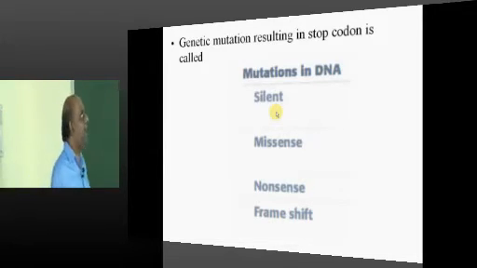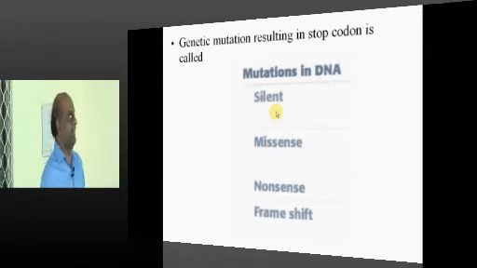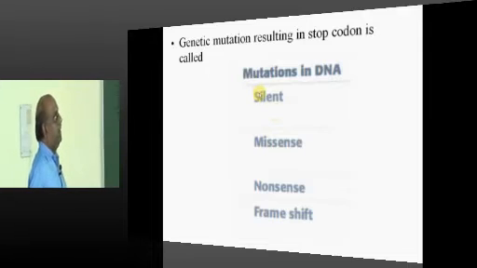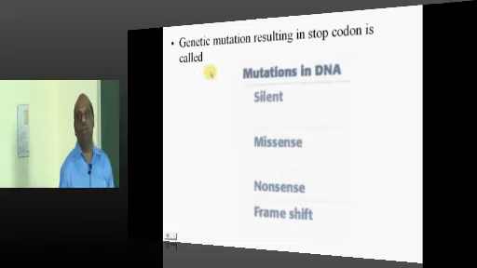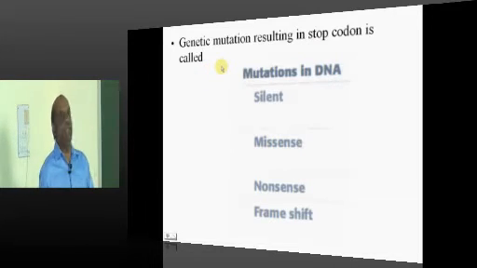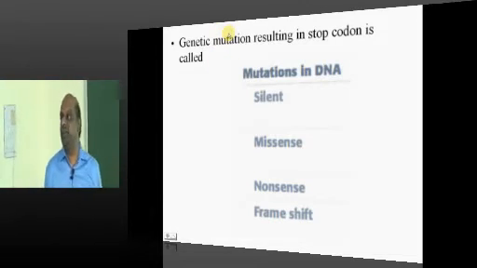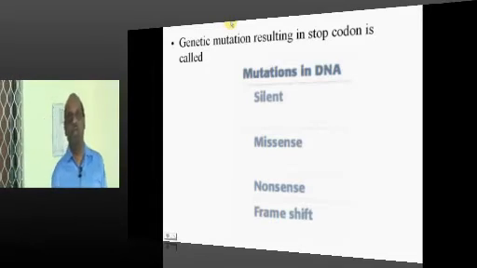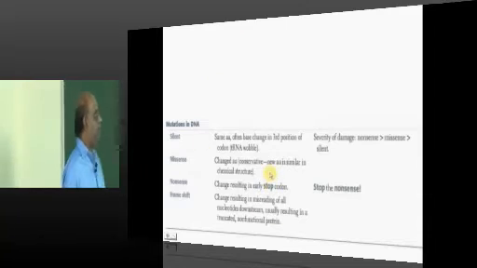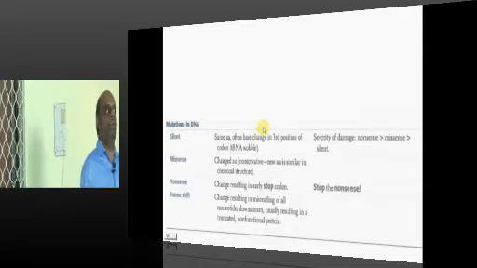No big deal. Now, let me ask you a question, doctor. Give me one confident answer. When a genetic mutation leads to a stop codon, what is that mutation called? Yes, one loud answer. Nonsense mutation. Excellent. That comes as the answer even from Guntur also. Nonsense mutation. Very good. So we have online student Dr. Prabhakar all the way from Anantapur.